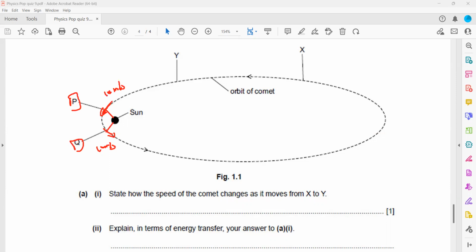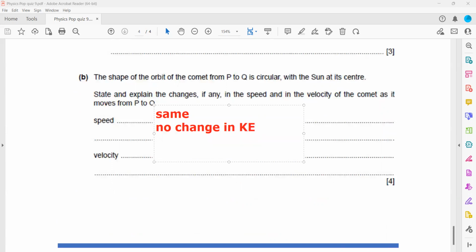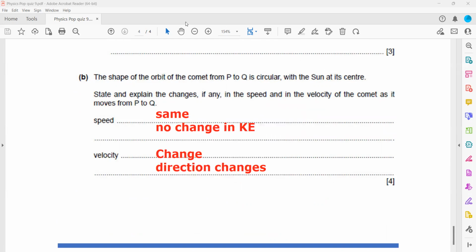So how does the speed change? Speed will be the same or constant. And why? Because there is no change in kinetic energy. But for velocity, it will change. Why will it change? Because the direction changes. So whenever an object changes direction, there is a change in velocity.